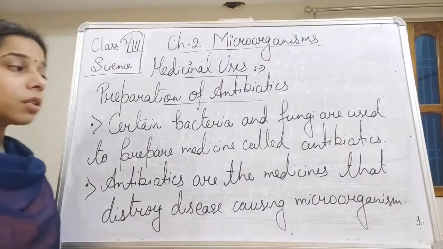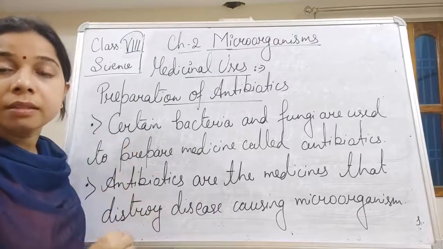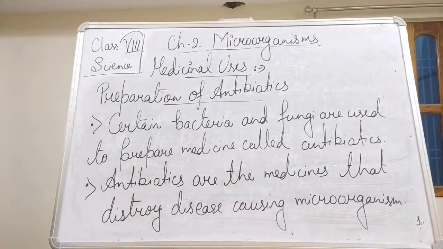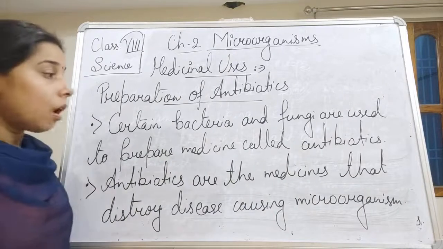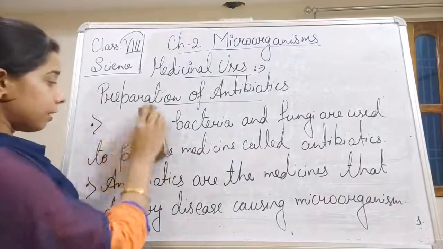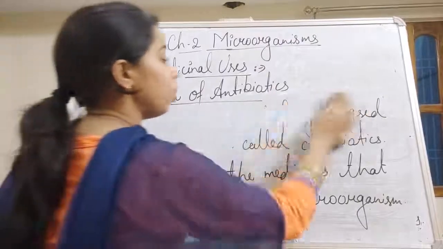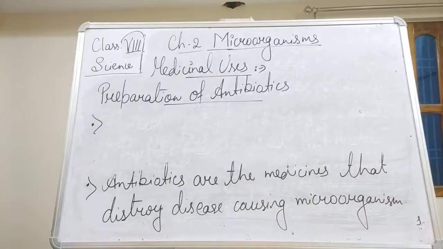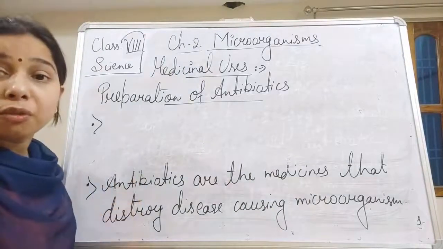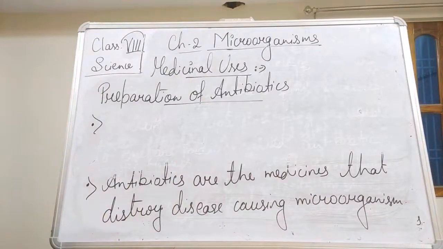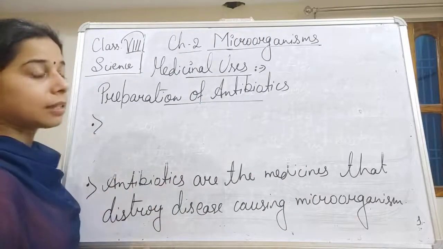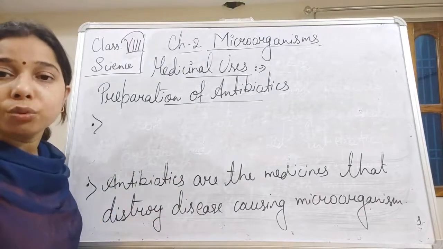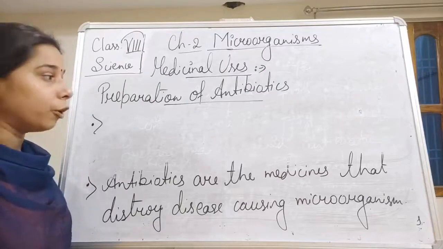Okay, so antibiotics are what? These are the medicines that will help in preventing the disease causing microorganism from attacking a person. So they are used for this. Not only this, but they are also here to control the diseases which occur in plants or animals. A lot of antibiotics are there, like streptomycin, tetracycline. These all are used to protect a person from any kind of disease.